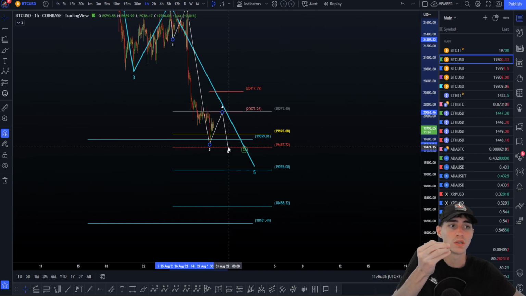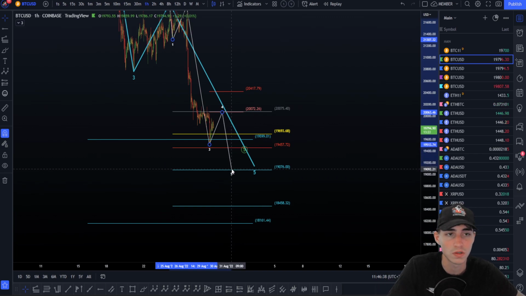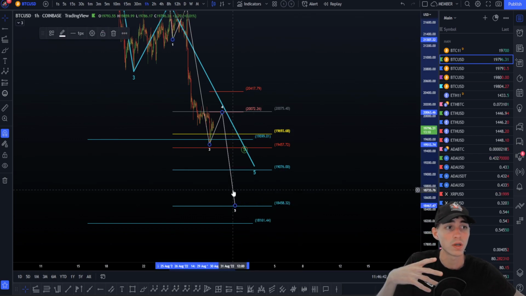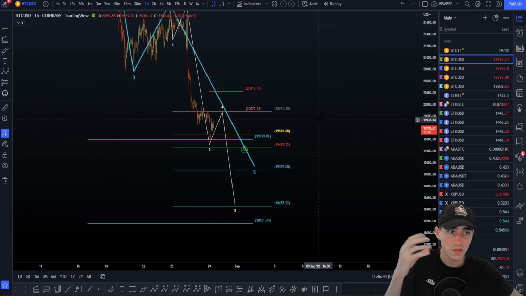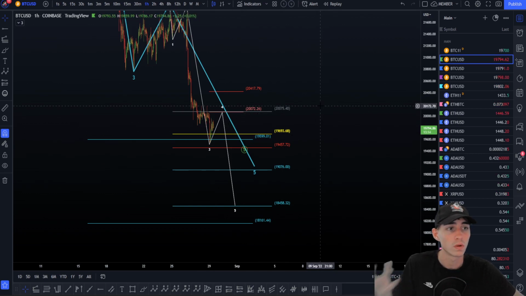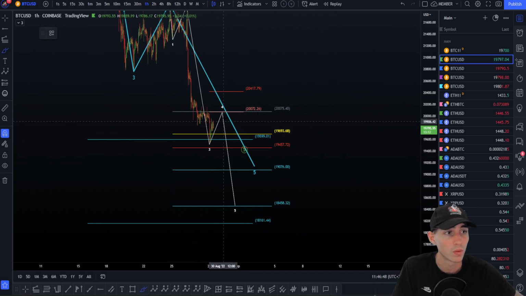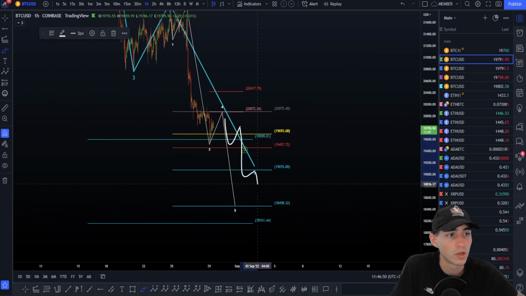If we start losing this 120 extension, we just have to look towards the next one. So 1618, and if we start to lose that one again, we just have to look towards the next one. And so that's why you have to get a smaller wave count here to see really where we're going to stop and what is the more likely stop. For example, if we start doing a big wave 1, a big wave 2 here, you're going to expect to go to the 261 point, for example.